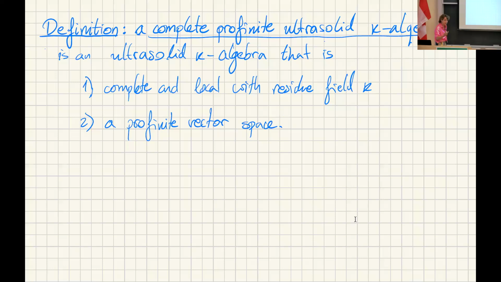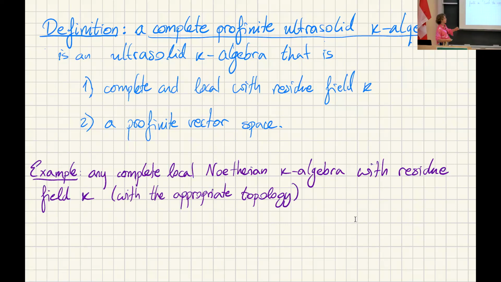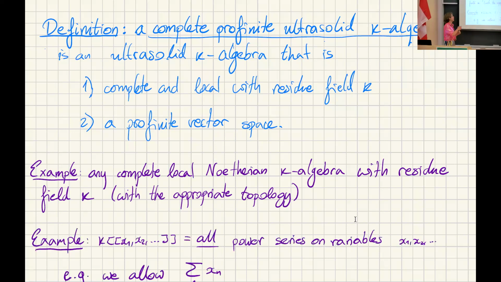And we can generalize this kind of behavior. So a complete profinite ultrasolid K-algebra is essentially the same as before. We're going to ask for something that is complete and local with residue field K. And instead of asking for Noetherian, we ask that the underlying space is just a profinite vector space. So for example, the example I mentioned before is any complete local Noetherian K-algebra with residue field K with the appropriate topology. But then also we can take formal power series in infinitely many variables. So we allow, for example, an infinite sum of distinct monomials. So that would be such an example.